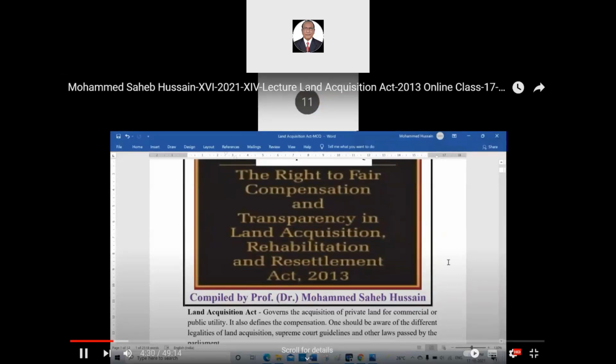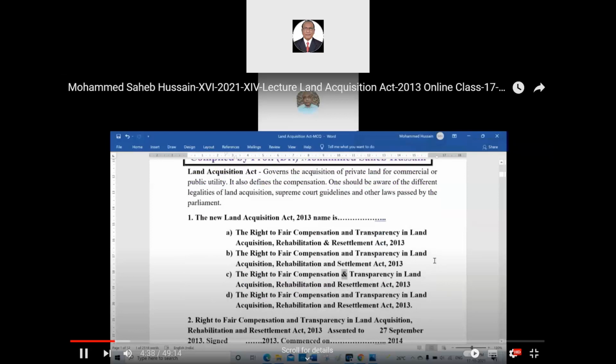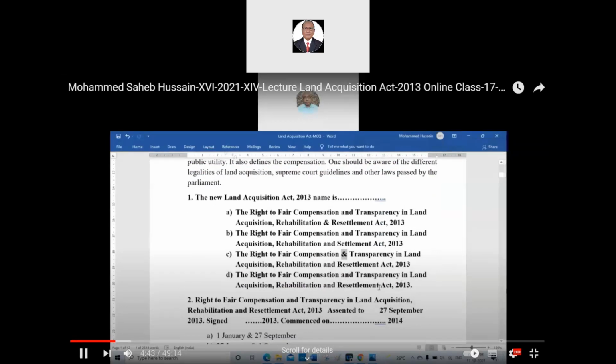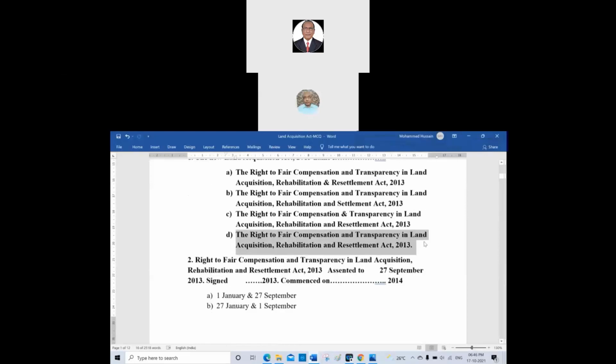No ampersand in the title of the Act. That is a fundamental rule. You have to keep it. Only Professor Hussain's student could know this secret. See, no ampersand here in the Right to Fair Compensation and Transparency in Land Acquisition, Rehabilitation, and Resettlement Act of 2013. So that is the right answer for the Land Acquisition Act of 2013.